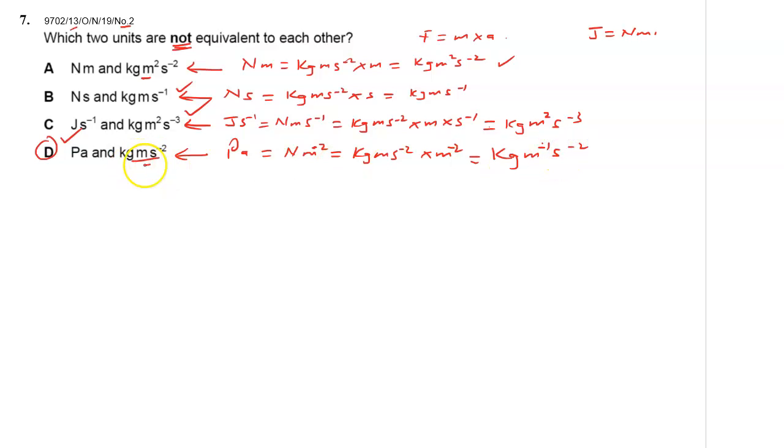So it is not this. This is not right, and it happens to be the correct answer because we are looking for the units which are not equivalent. So D is the right answer.